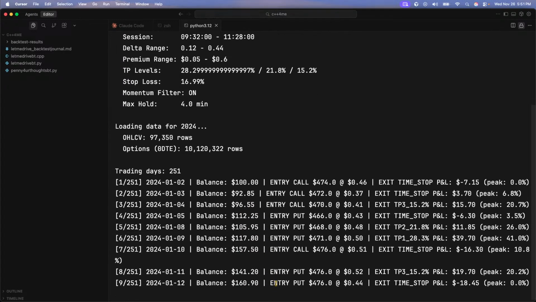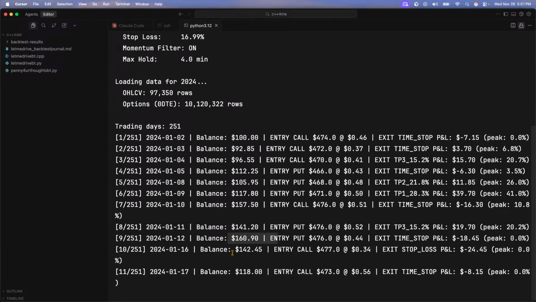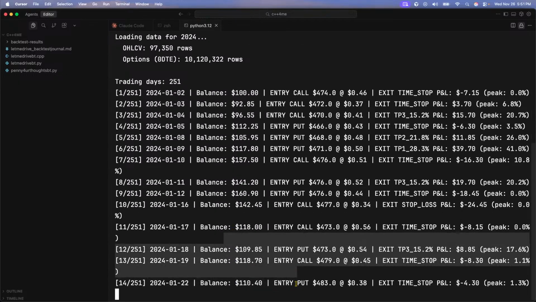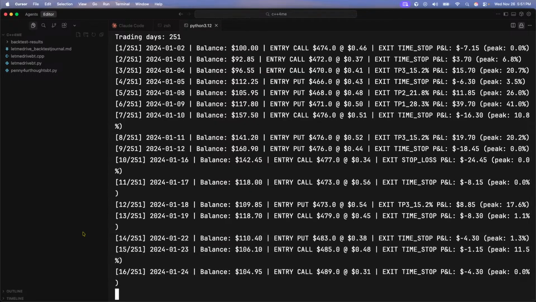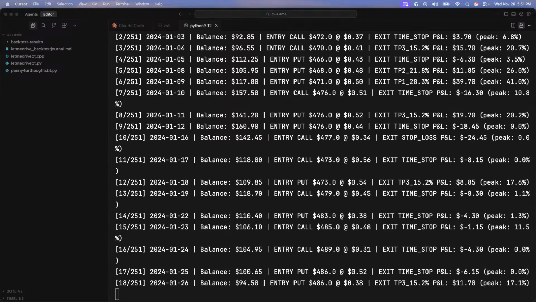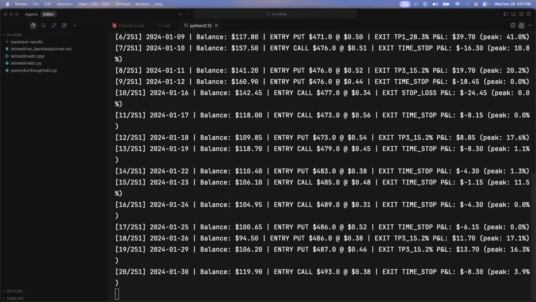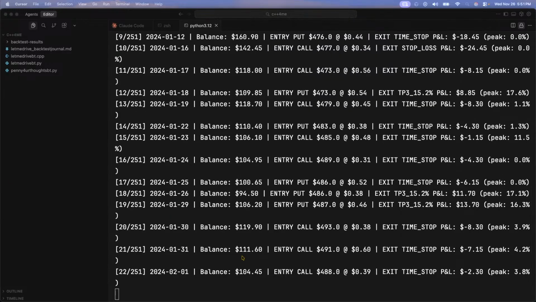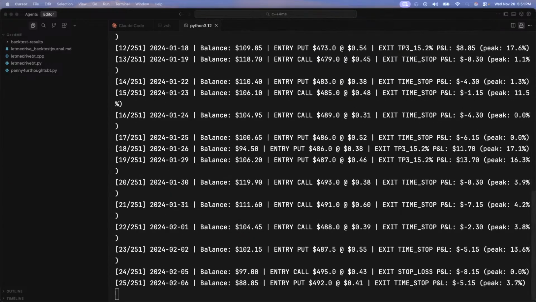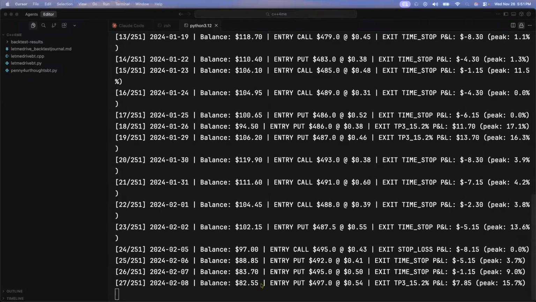That momentum filter helped. The momentum filter helped out a bit. I wish this was better so you can really see it. The momentum filter really did help us. But it's struggling to be able to make it past.